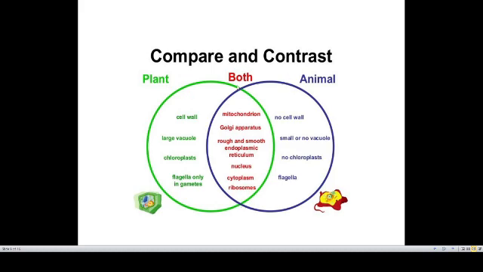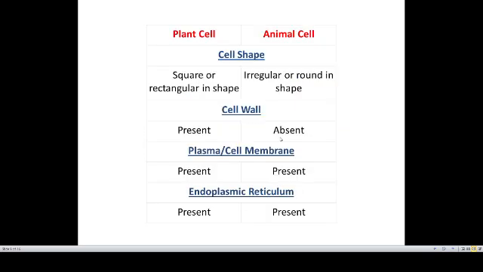You can see the comparison in a simple way with the help of a diagram. Plant cell has a cell wall; in animal cell it is absent. Plant cells have a large vacuole, while animal cells don't have a vacuole or have a small vacuole. Chloroplast is present in plant cells, no chloroplast in animal cells. Flagella, both have flagella. Mitochondria, Golgi apparatus, endoplasmic reticulum, nucleus, cytoplasm and ribosome are present in both plant cell as well as animal cell.